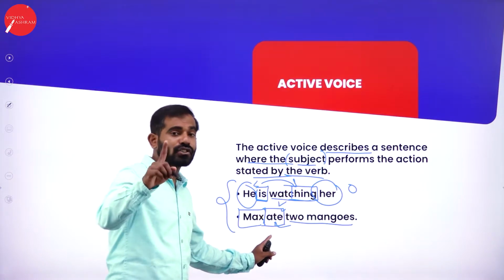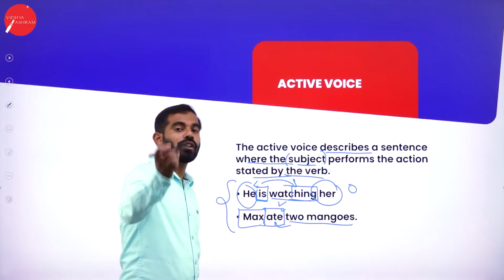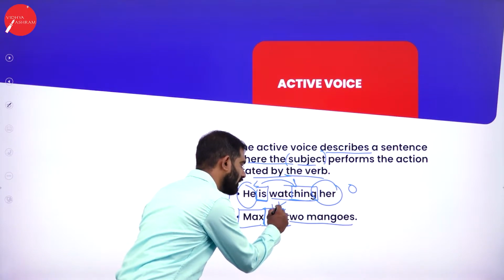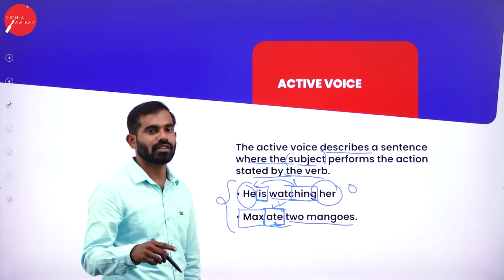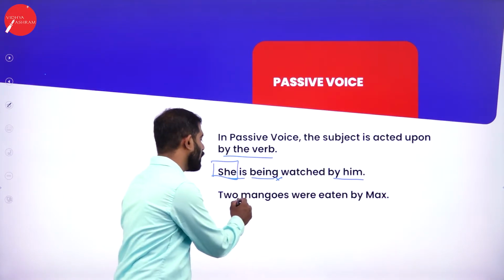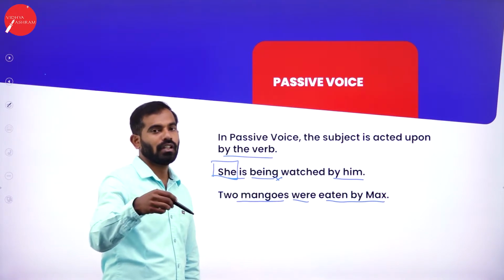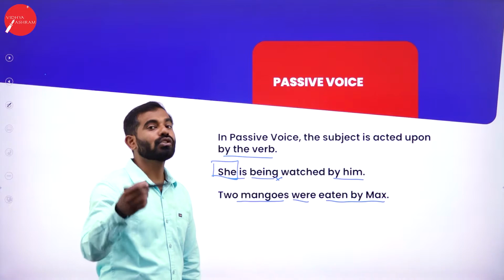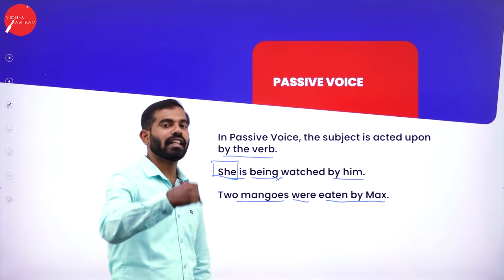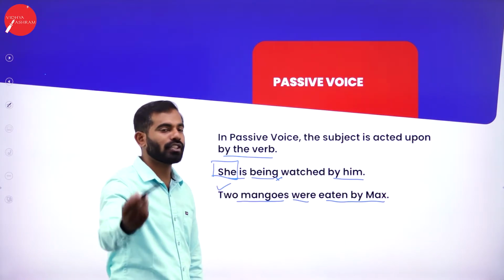So, very first rule, you have to observe what is the tense here. If you keenly observe, closely observe here, Max ate. So ate is simple past tense. And how will you change it? So in simple past tense, if you observe, 2 mangoes were eaten by Max. There is one formula to change active to passive and passive to active. Let us see it further, and let me just explain it in detail as we proceed further.